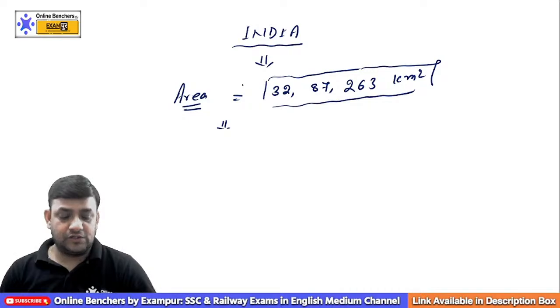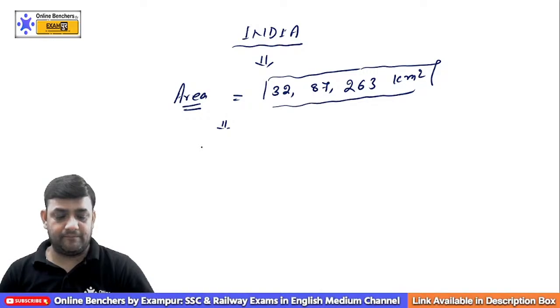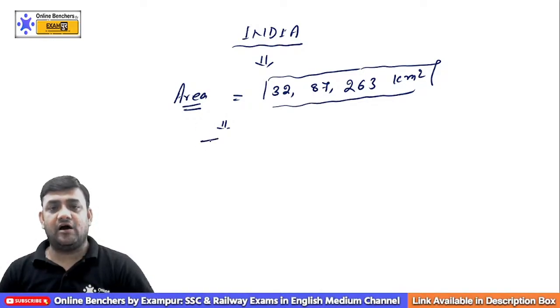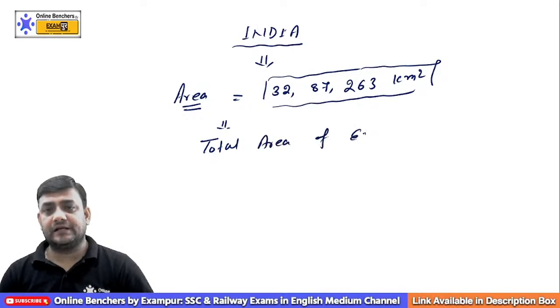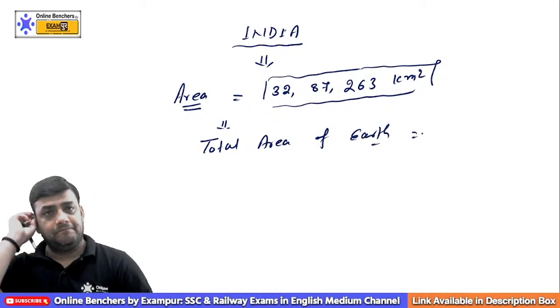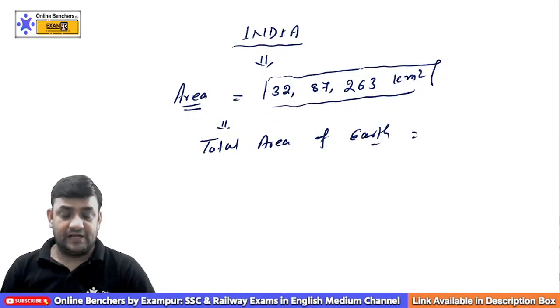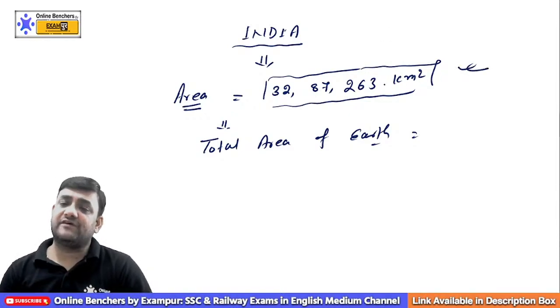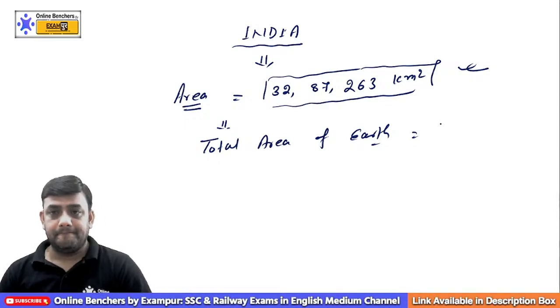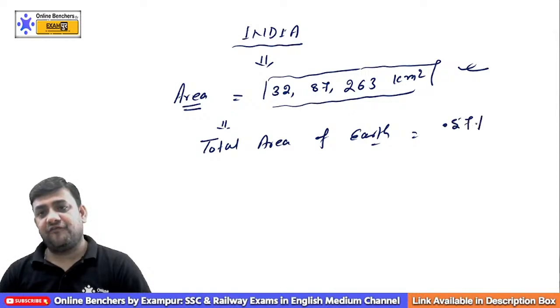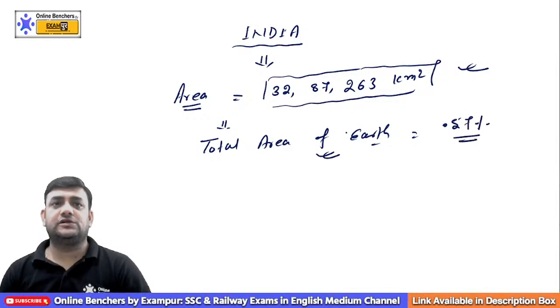And remember one thing, if the question comes in your examination, if you compare the total area of our country with the total area of the earth, you will be given the information that the area of India, which is 32.8 lakh square kilometer, is 0.57% of the total area of the earth.